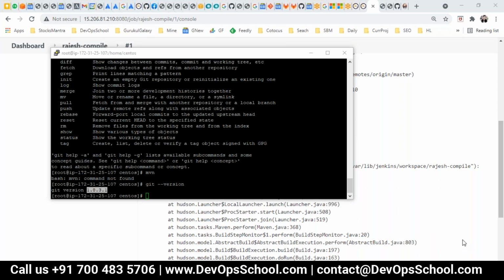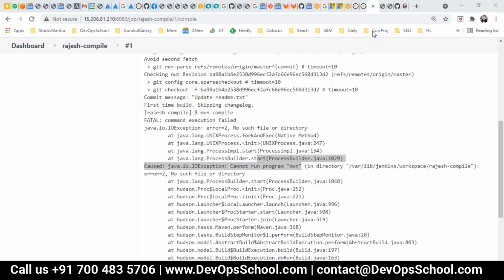And you know what you are demanding? You are saying, Rajesh, I need Maven 2. Second team is saying, Rajesh, I need Maven 3. Third team is saying, Maven, I need 3.5. Someone is saying, I need the latest version. How can I entertain all of you? Are you understanding the problem? My problem, the CI engineer's problem. So how can I entertain all of your requirements? Because I cannot install more than one version in the system.